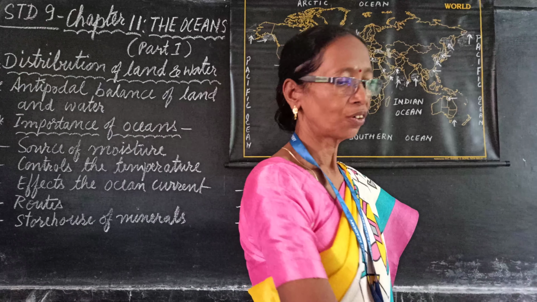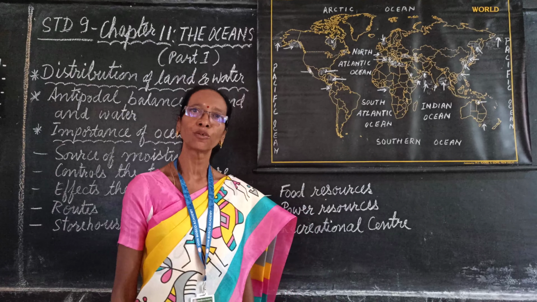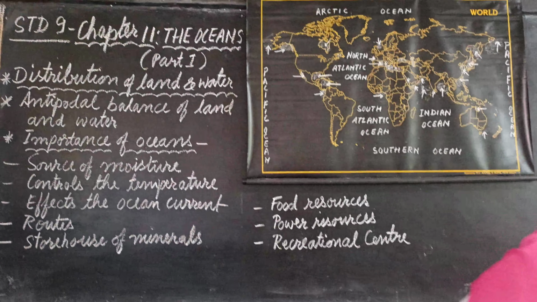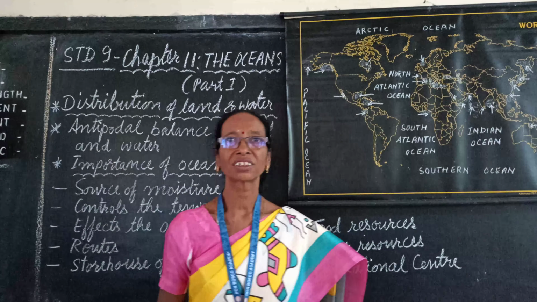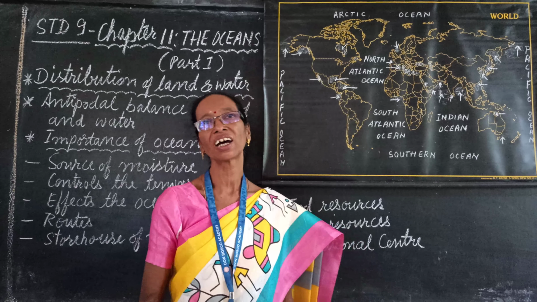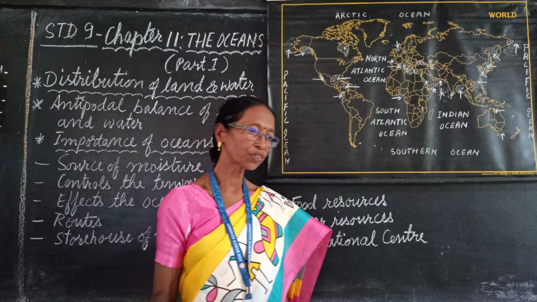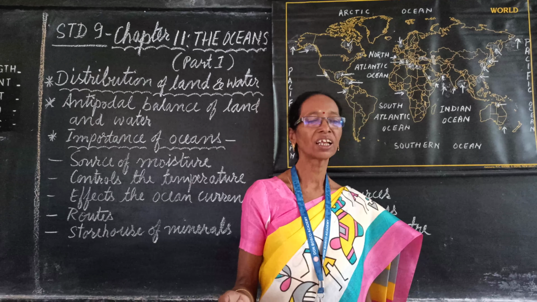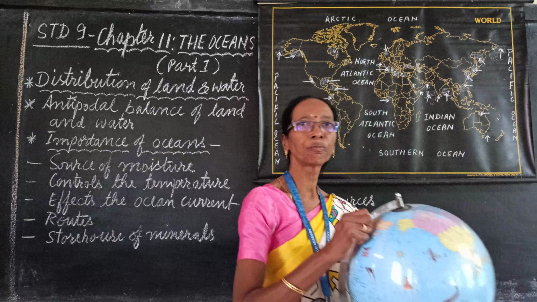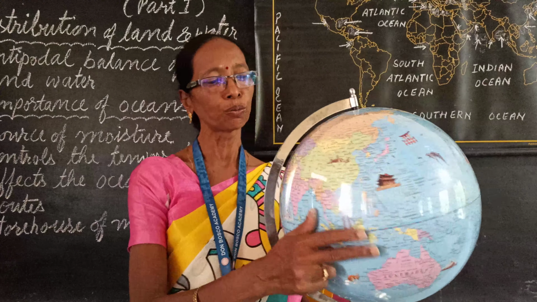So, if you see the distribution of the land and water, 71% is covered by water bodies and 29% are covered by the land part. So, if you see our earth, a large part is covered by water bodies. There are some interesting and wonderful pictures if you see the globe.